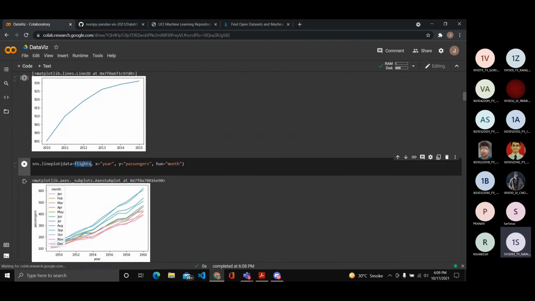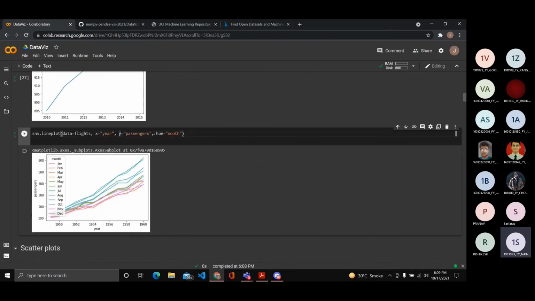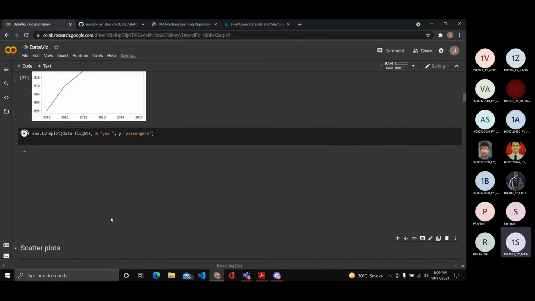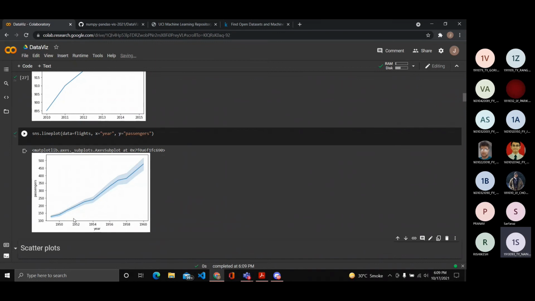As you saw in the flights dataset, we had the number of passengers in years and months. So we can use the hue parameter in the Seaborn library's line plot to understand the graph better. If I were to remove this hue, just run it like this, you would get something like this. And the light blue boundaries are something called confidence intervals, which we'll learn further on. But just by this line plot, you can't learn too much.